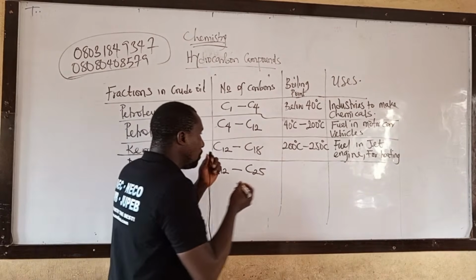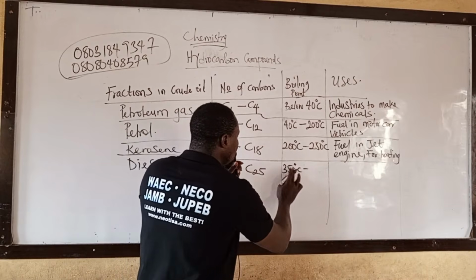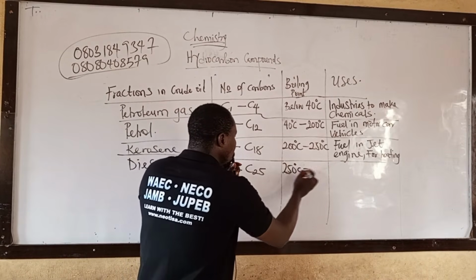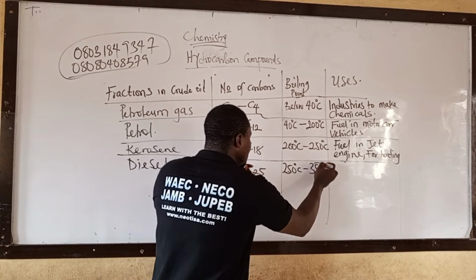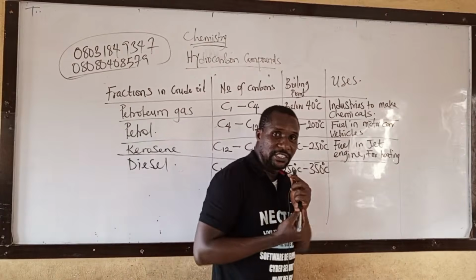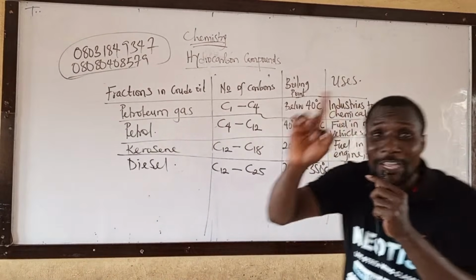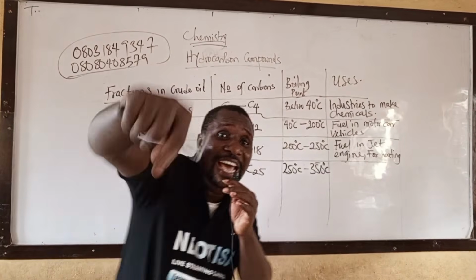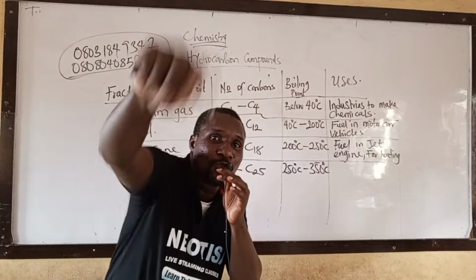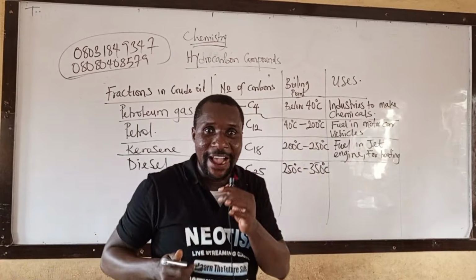The boiling point of diesel is from 250 degrees C to 350 degrees C. Take note of that. From 250 to 350 degrees C. And this question came out last year in JAMB, in 2024.